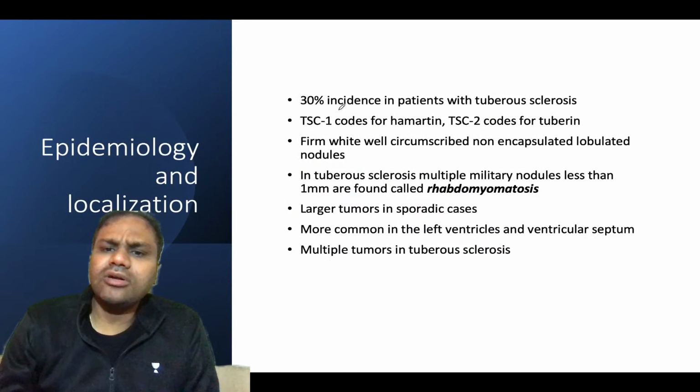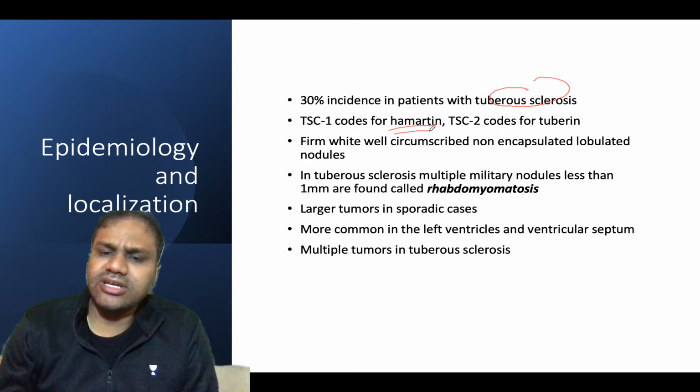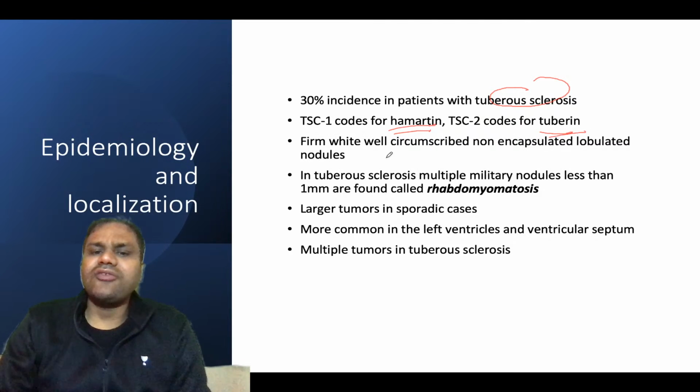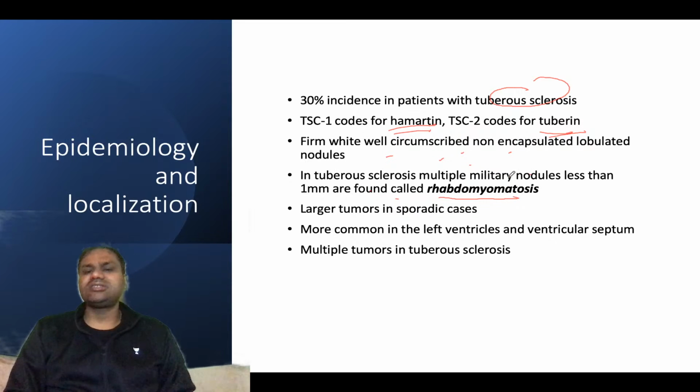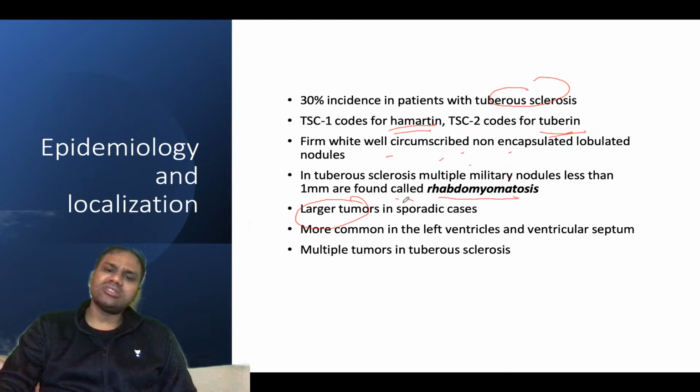So we have already talked about that they are associated with tuberous sclerosis, where TSC1 codes for hamartin and TSC2 codes for tuberin. They form white, well circumscribed, non-encapsulated nodules. In tuberous sclerosis, multiple miliary nodules less than 1 mm are found, and they are known as rhabdomyomatosis. And if the tumors are large, then large tumors are mostly sporadic cases.